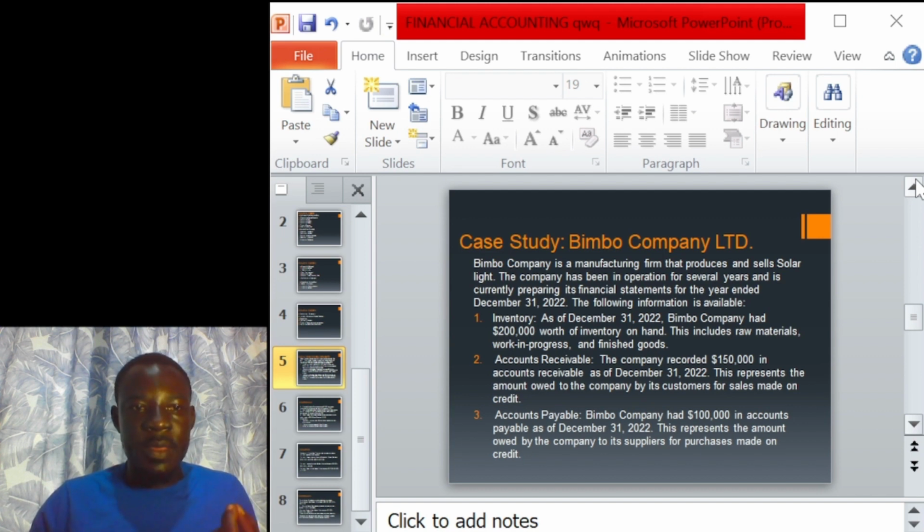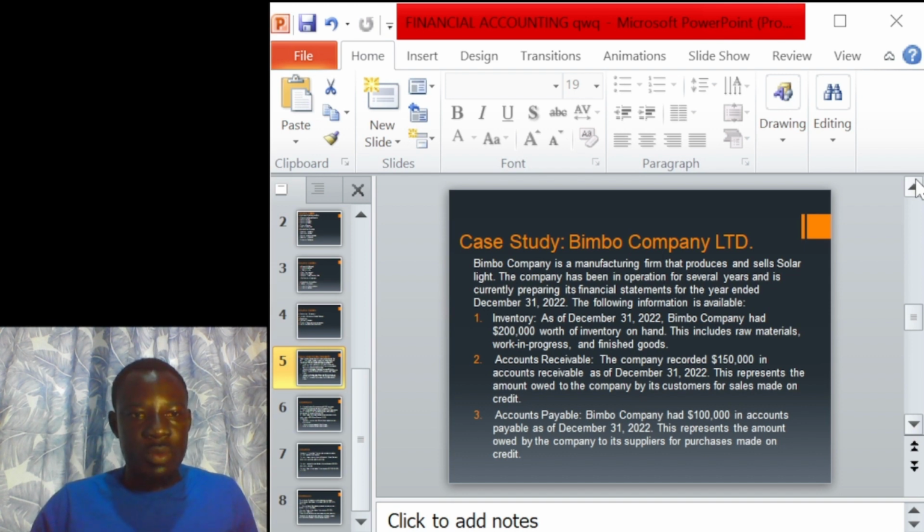It means that the $200,000 worth of inventory includes raw materials, work in progress, and finished goods, but it is the closing balance of the stock we have in our warehouse.